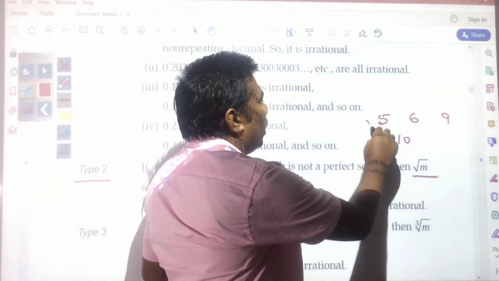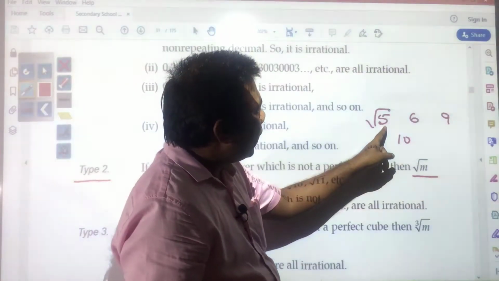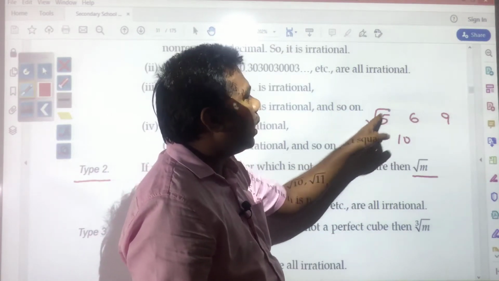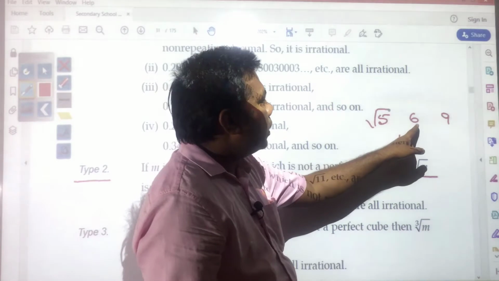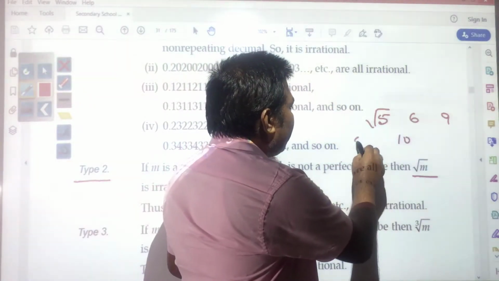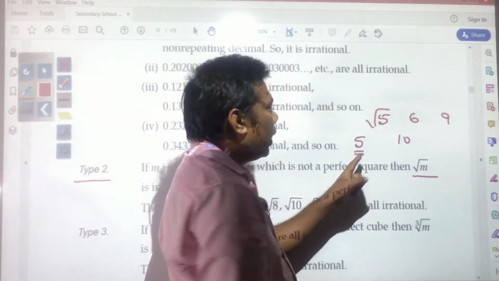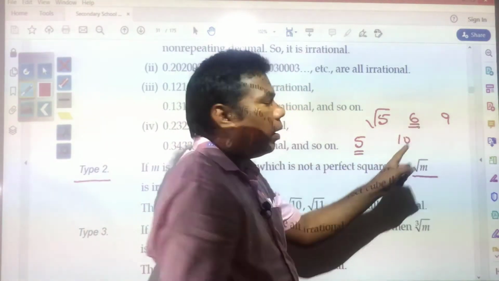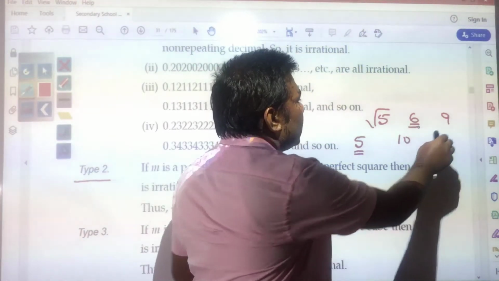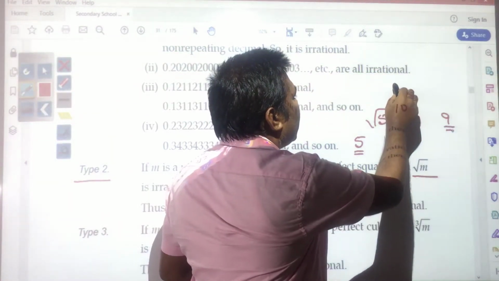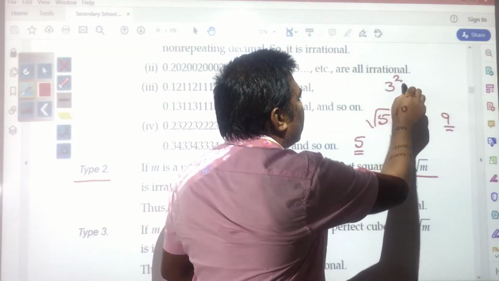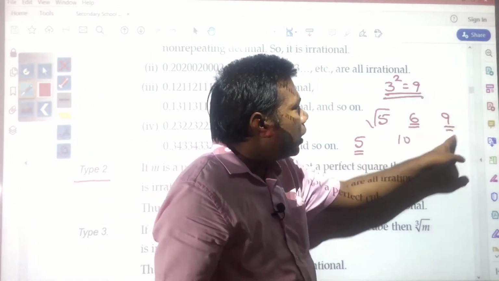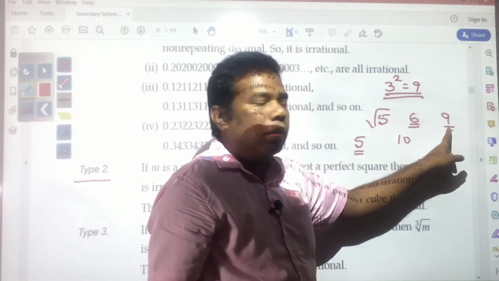Here, if you find the under root of 5, 5 is not a perfect square of any positive integer, 6 is not a perfect square of any number, but 9 is a perfect square, because 9 is a perfect square of 3. So, this is not an irrational number.